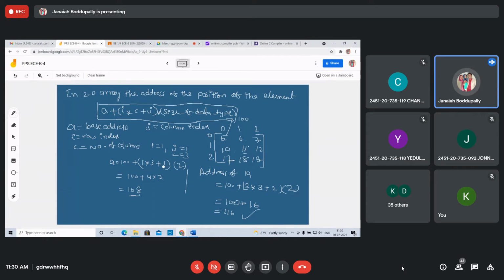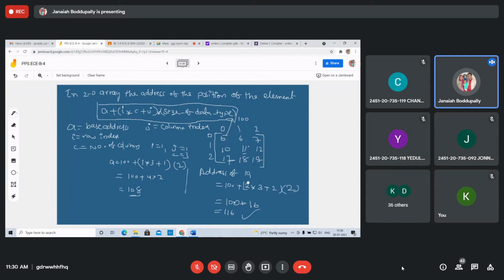11. Address location of 11, we are finding first. This is the address location of 11. Because 1 into 3 rows, C is 3, 1 plus 1. 1 into 3 plus 1. The size of the data type, integer type: integer size is 2. I explained, character is 1. Right? 1 into 3 plus 1, that is 3 plus 1, 4. 4 into 2, 8. The elements are 100, 102, 104, 106, 108. We are finding the address location of the 11, which is 108.